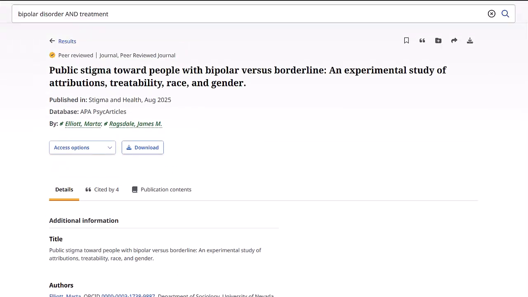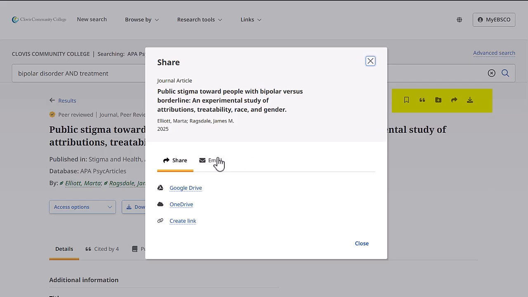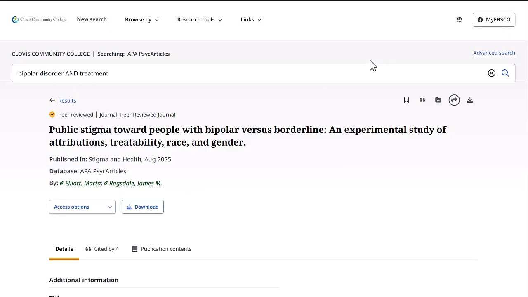Reader tools include saving the item to a Google Drive, email options, citation help, and a permanent link to the record.